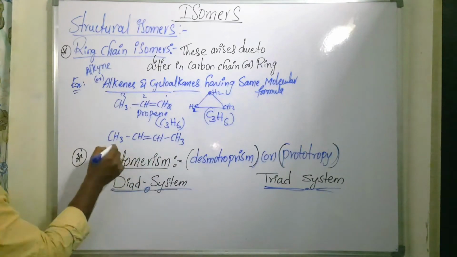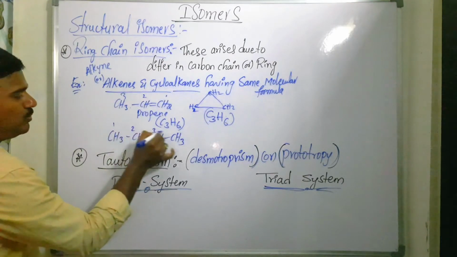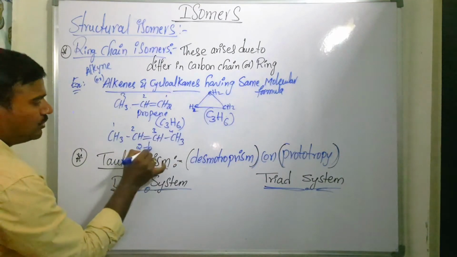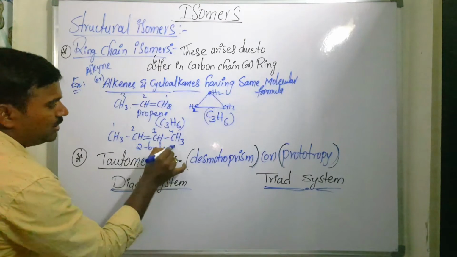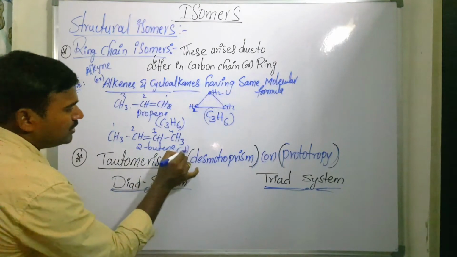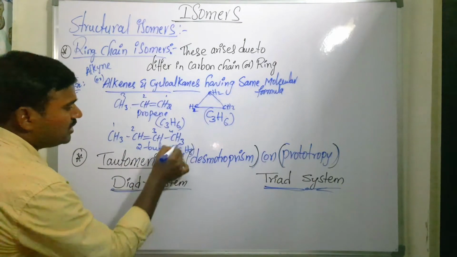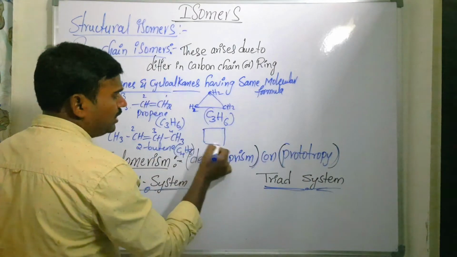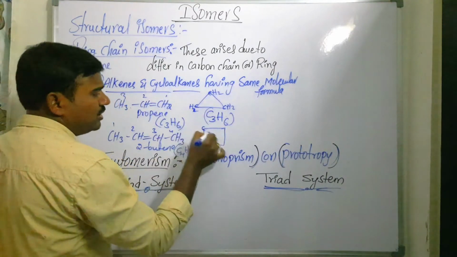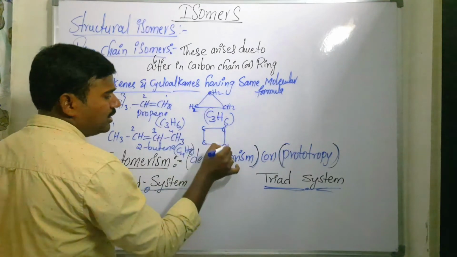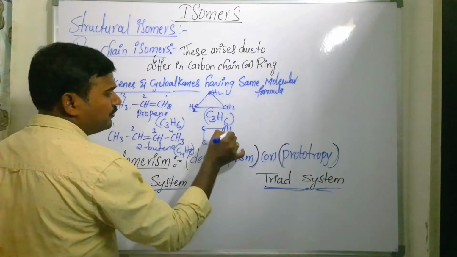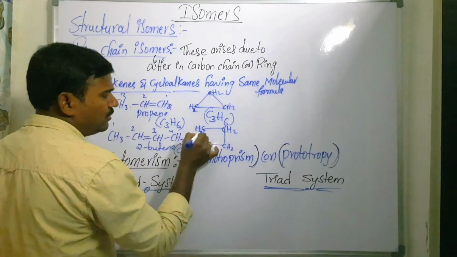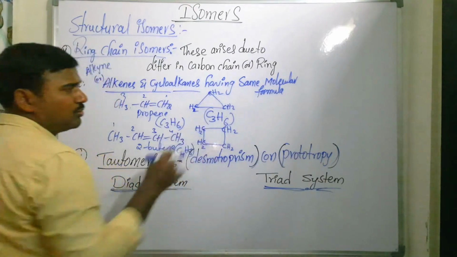You can take another example, 2-butene, whose formula is C4H8, with 4 carbons and 8 hydrogens. Its cyclic ring isomer is cyclobutane. Here each corner indicates a carbon atom, and each carbon has 2 hydrogens.